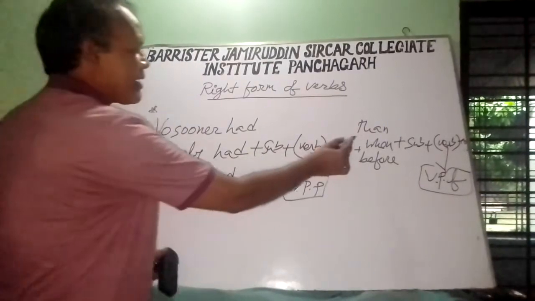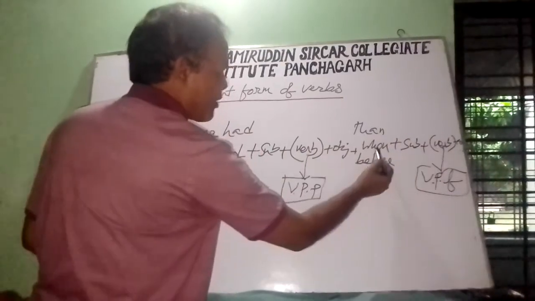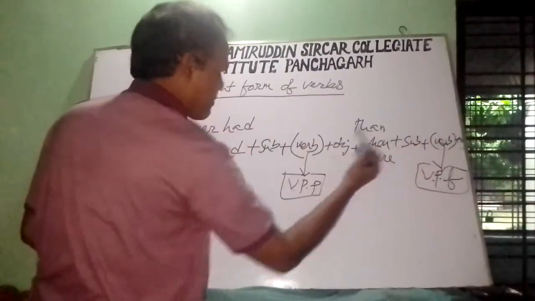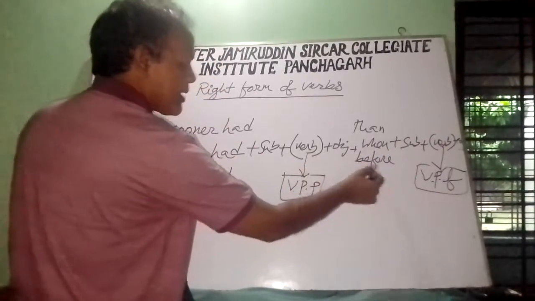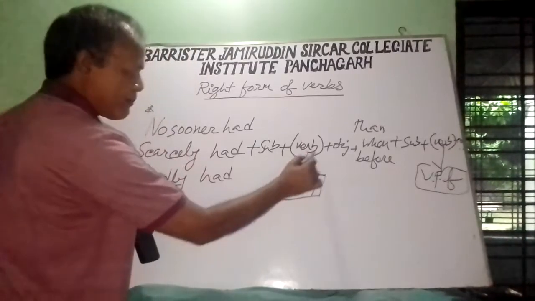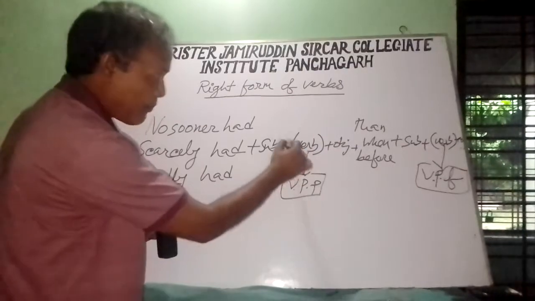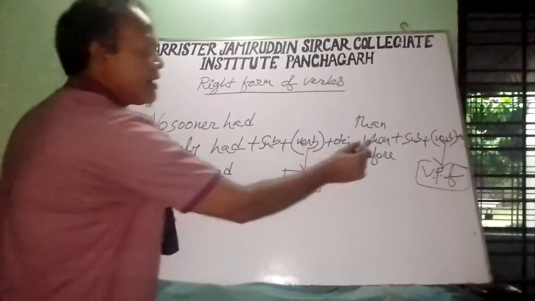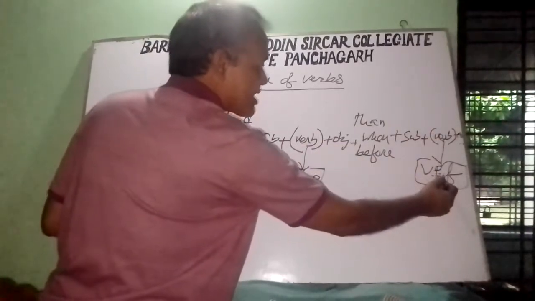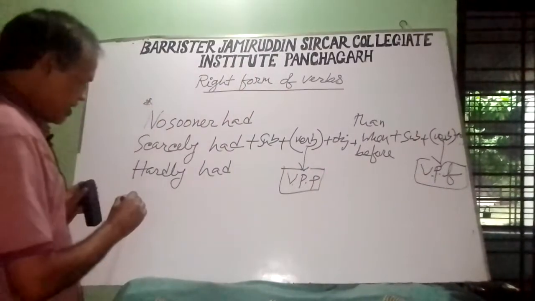Before than there is a verb and after than there is a verb. Or when, before when there is a verb and after when there is a verb. Before, there is a verb. So the first verb will be in the past participle and the second verb, or last verb, will be in the past form, verb in the past form. Let's see an example.